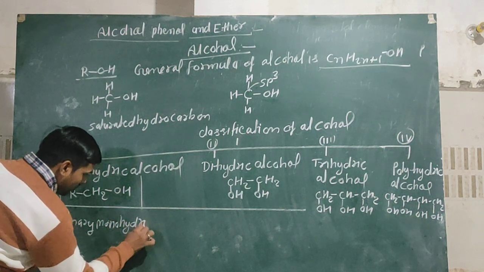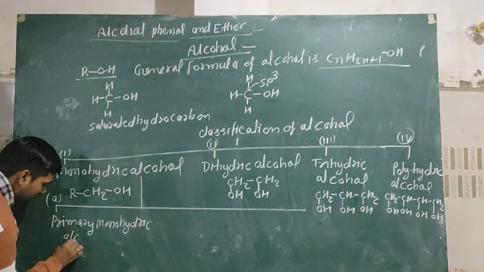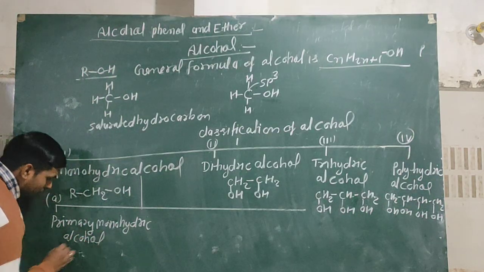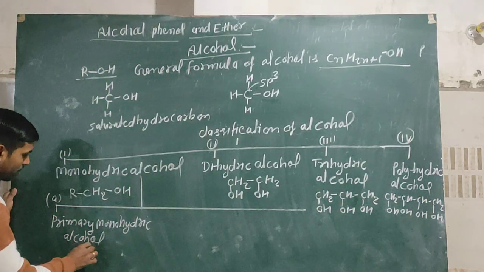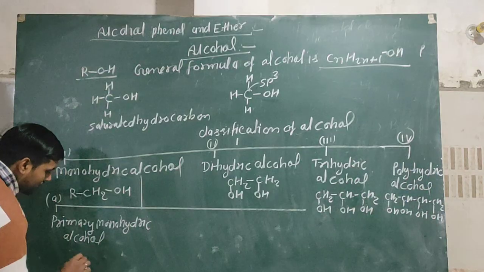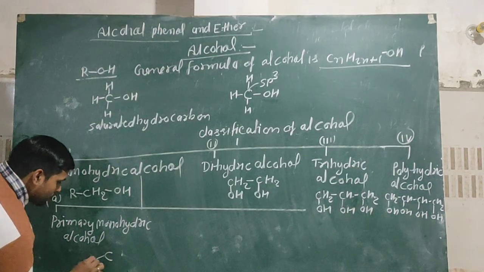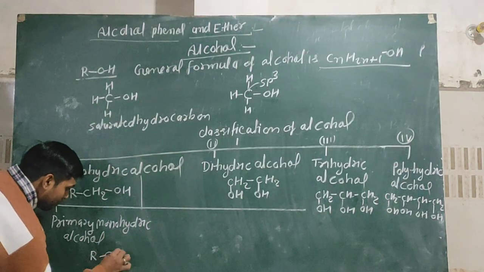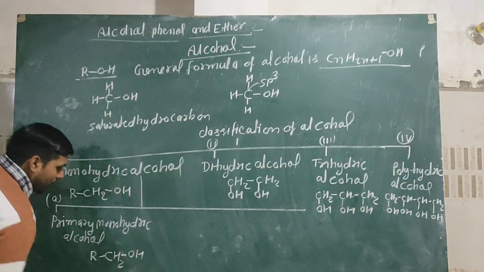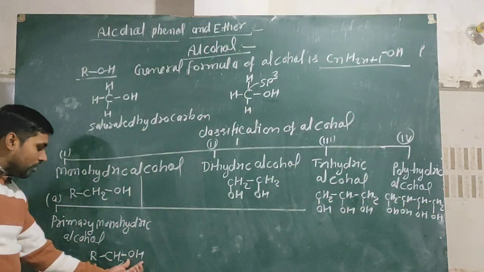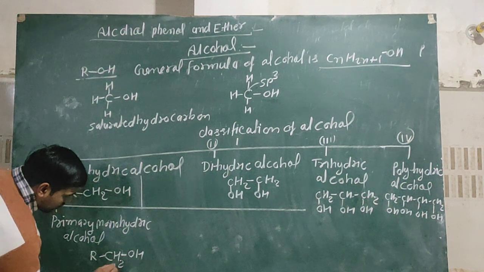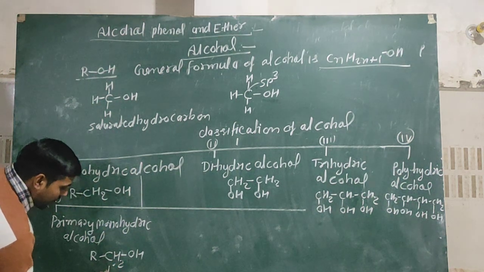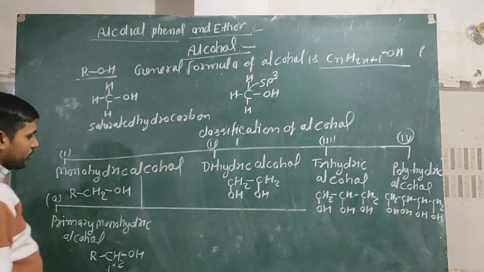In this type of alcohol, only a 1 degree carbon contains the OH group. When the OH group or hydroxyl group is directly bonded with a 1 degree carbon, then it is known as primary alcohol or 1 degree alcohol.